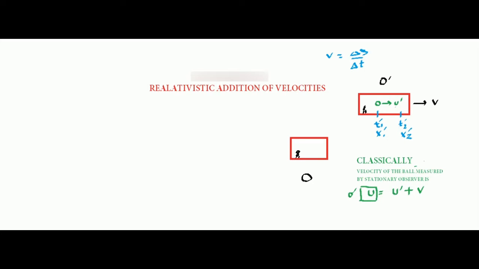So can you tell me what u dash is? What is the velocity of the ball that this observer will calculate? Let me write it down. Agreed? So this is the velocity. U dash is the velocity of the ball that the observer inside the spaceship is measuring. So I can say this is the proper velocity of the ball, because the ball is measured by the observer in the same frame in which the ball is.